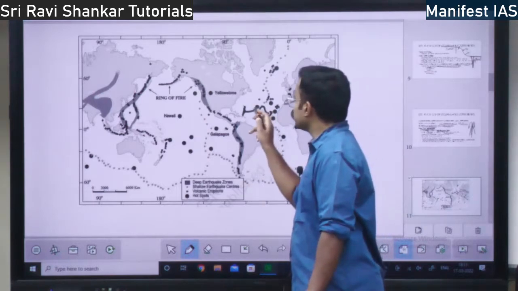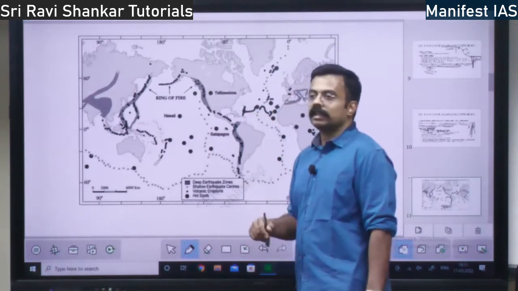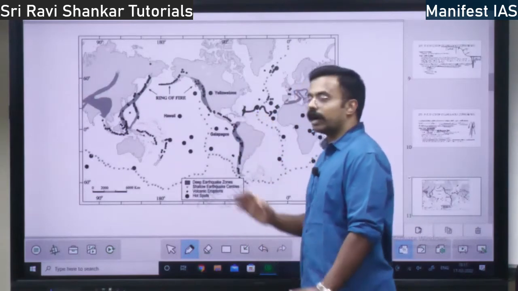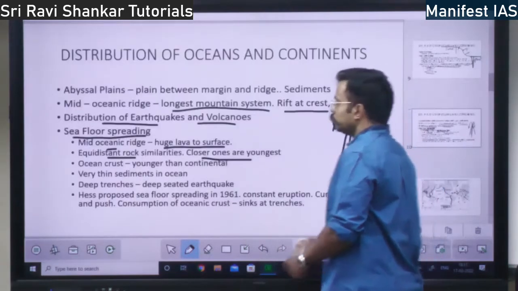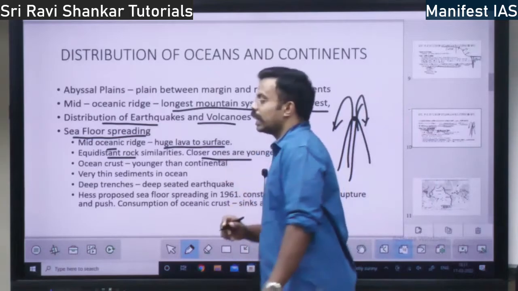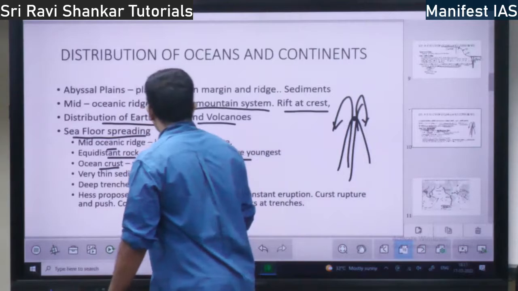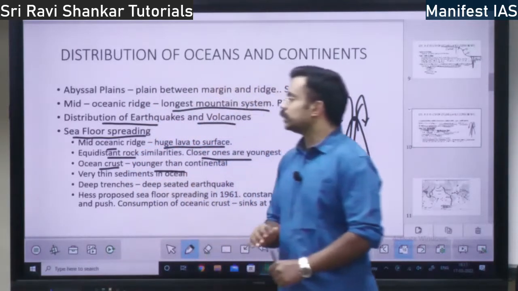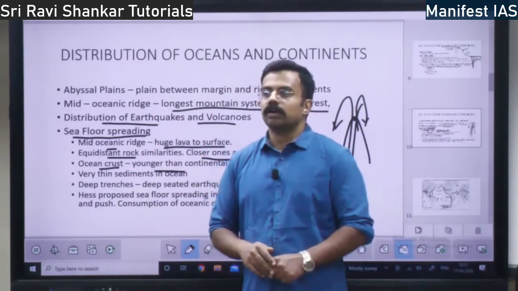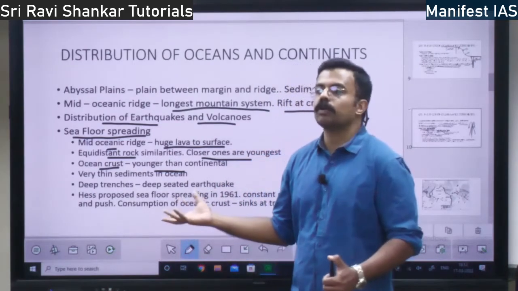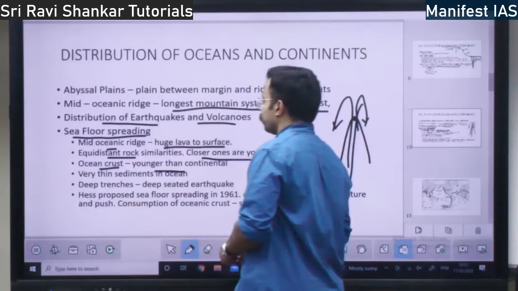The oldest lava that flowed will be farthest, right? So youngest will be closer, oldest will be farther. Oceanic crust is younger than continental crust. The crust of the ocean is younger, right? Continent is an older landmass. This point you should remember.